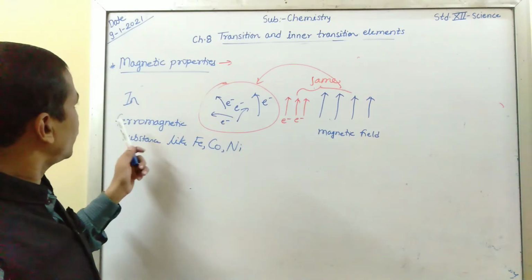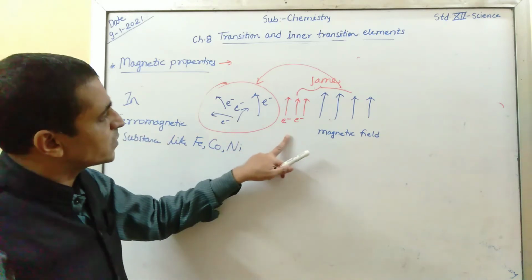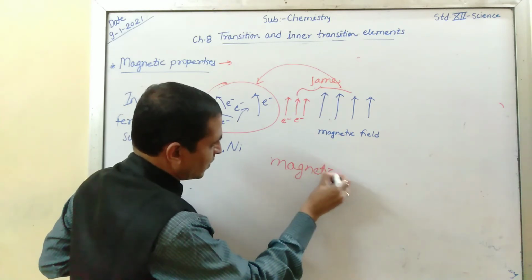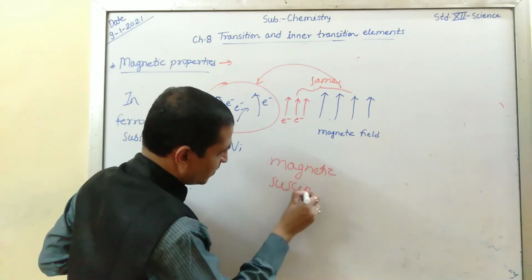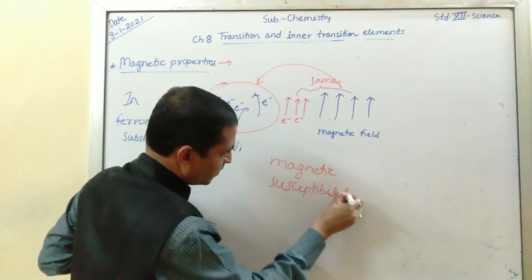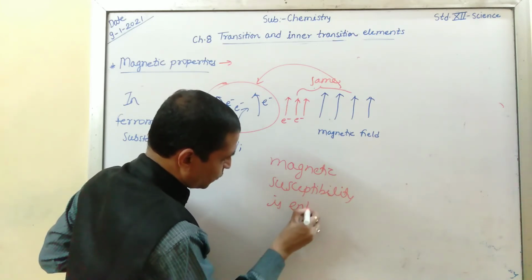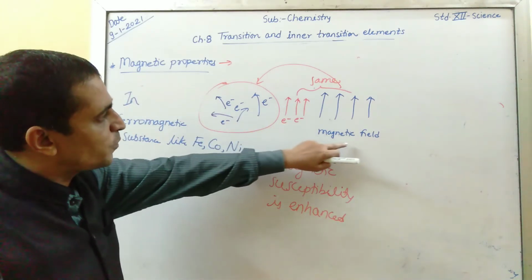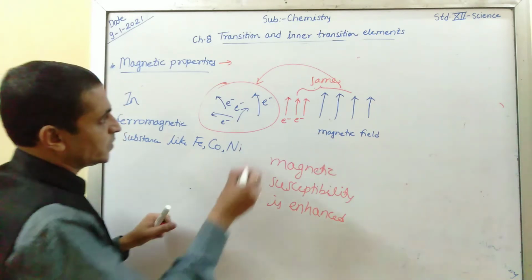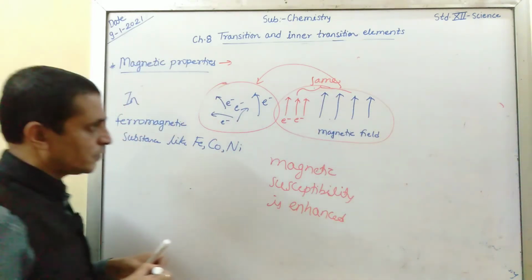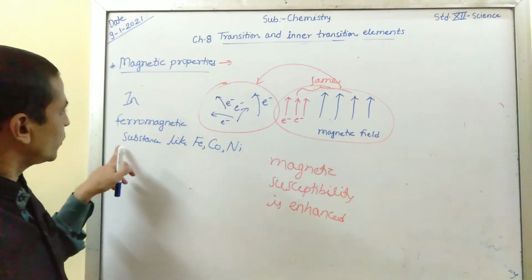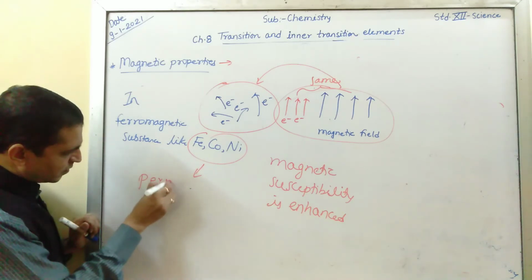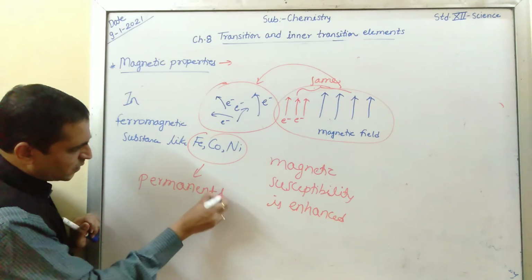At that time the magnetic susceptibility is enhanced, it is increased. When the direction of the electrons and the direction of the magnetic field are the same, they are aligned in this manner. When a magnetic field is applied to a ferromagnetic substance, they can be permanently magnetized.